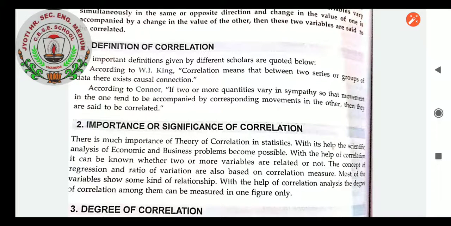The concept of regression and ratio of variation are also based on correlation measure. Most of the variables show some kind of relationship. With the help of correlation analysis, the degree of correlation among them can be measured in one figure only. That is the significance of correlation.